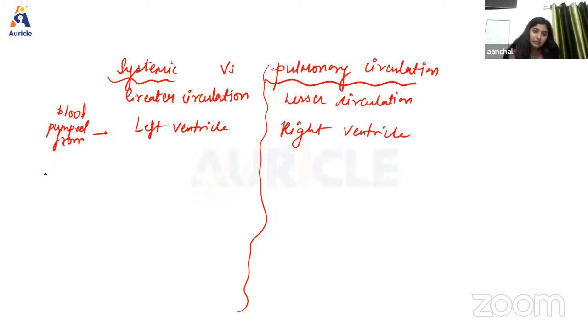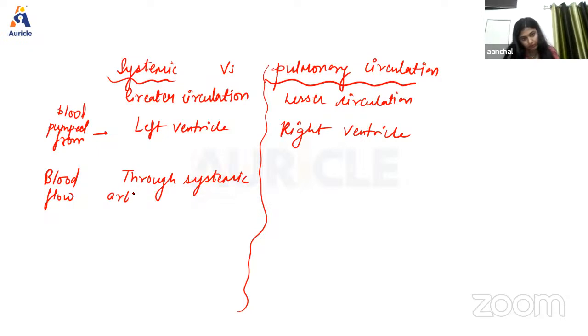Also, in systemic circulation, blood flows through the systemic arterial system to tissues, right? Whereas in pulmonary circulation, blood flows through the pulmonary artery to lungs, right?